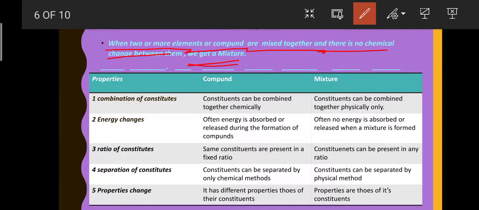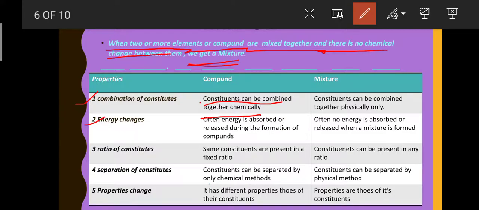Now let's talk about the difference between compound and mixture. Properties: in a compound, the constituents are combined together chemically, and the constituents of a mixture can be combined together by physical means only.